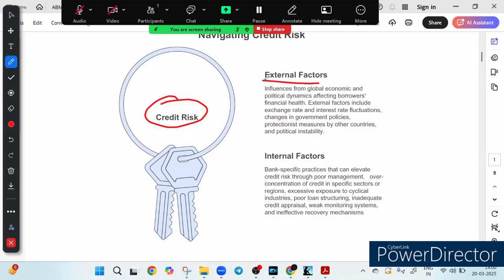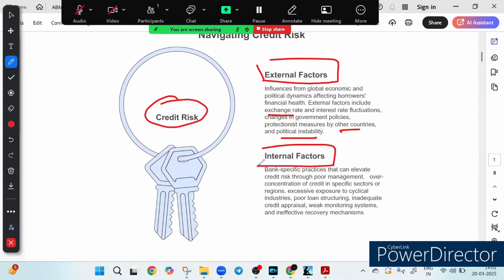First, we have something called external factors, basically forces from outside the bank's control. External factors are those forces which are outside the bank's control, and these include factors like economic shift, movement in the exchange rate, movement in the interest rate, political instability, right? For example, if a government suddenly changes its policy or a major currency devalues, the borrower might struggle to repay the loan, raising the credit risk, right?